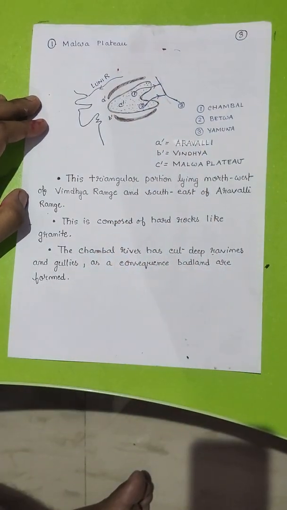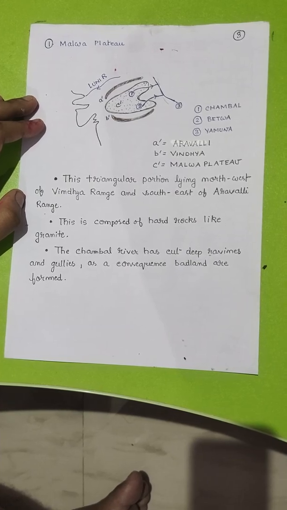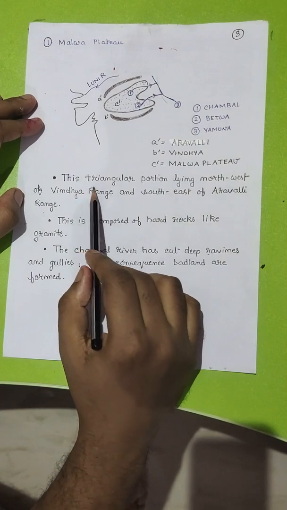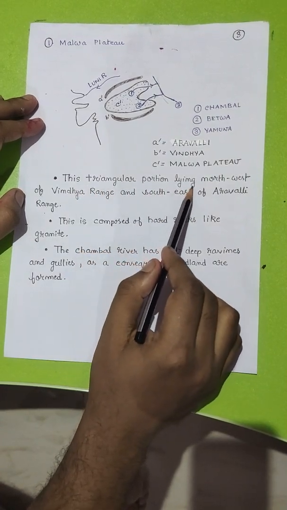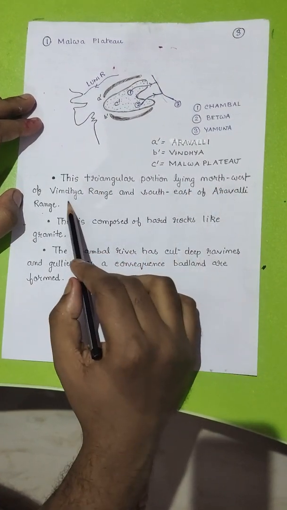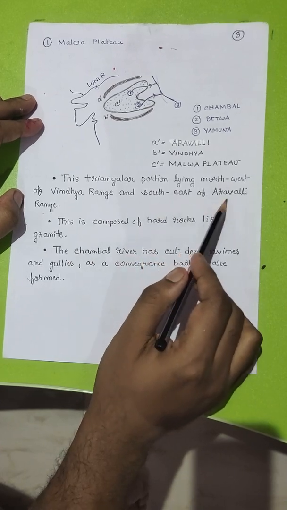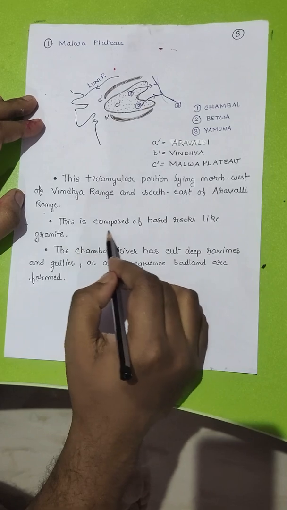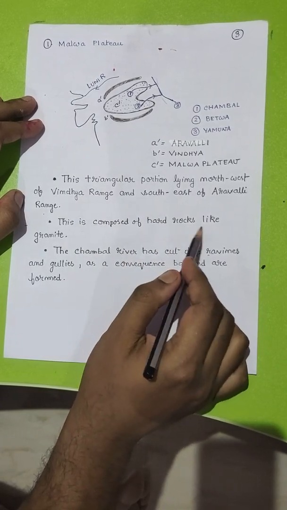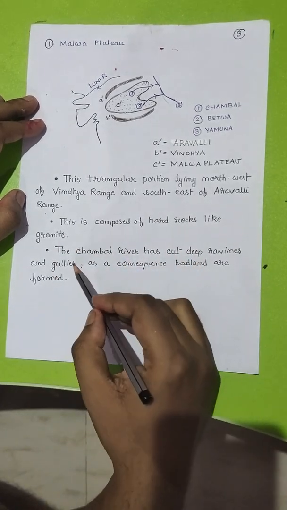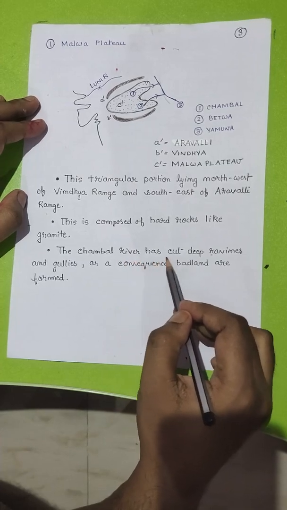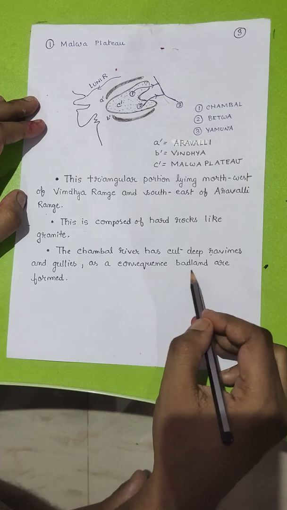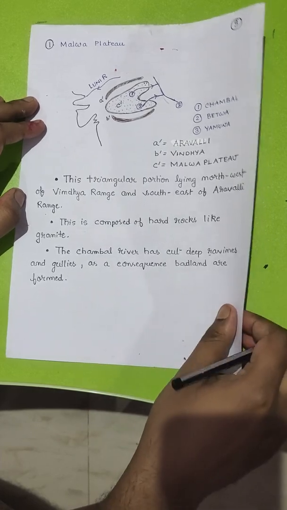Now let me read out the important points about the Malwa Plateau in detail. This triangular portion lies northwest of the Vindhya range and southeast of the Aravalli range, as I had said. It is composed of hard rocks like granite. The Chambal River has cut deep ravines and gullies. As a consequence, badlands are formed.